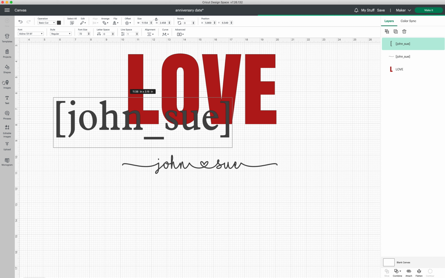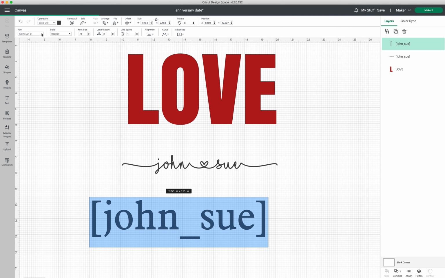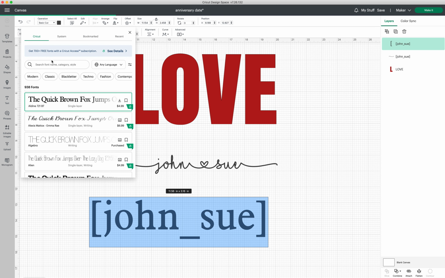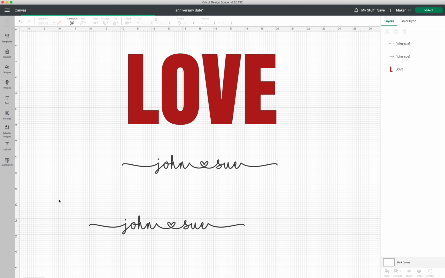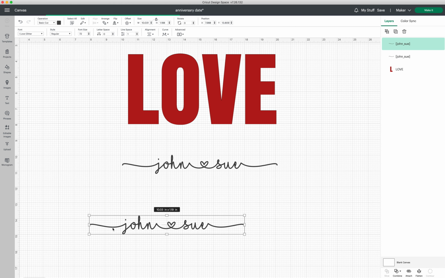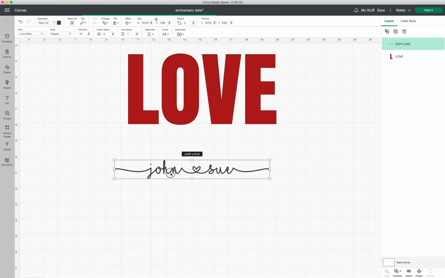And I'll show you if I change this to glitter, that all changes. Alright, just so you know what that looked like. Okay, let's get back to this.